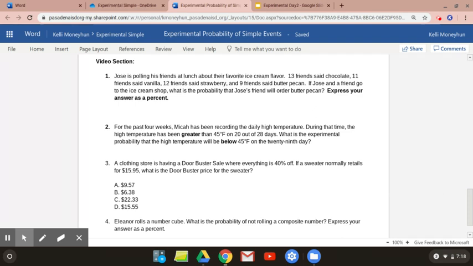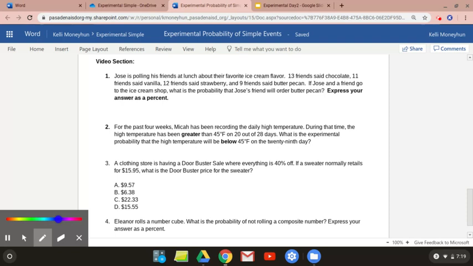Number 1 says Jose is polling his friends at lunch about their favorite ice cream color. 13 friends said chocolate, 11 friends said vanilla, 12 friends said strawberry, and 9 friends said butter pecan. If Jose and a friend go to the ice cream shop, what's the probability that Jose's friend will order butter pecan? Express your answer as a percent.